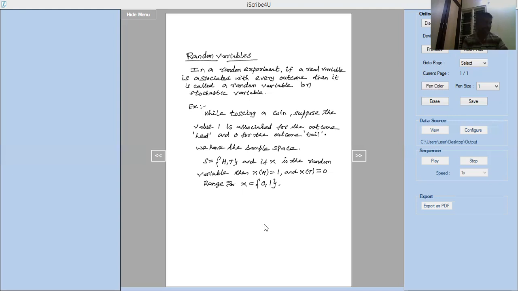Then we can see what is the probability function of a discrete probability distribution.